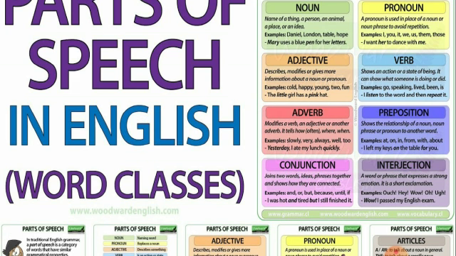Next, adjective, which describes or modifies or gives more information about a noun and a pronoun. Verb, which shows an action or a state of being. What is an adverb? Which modifies a verb, a noun, or even an adverb. It tells how often, like WH questions.